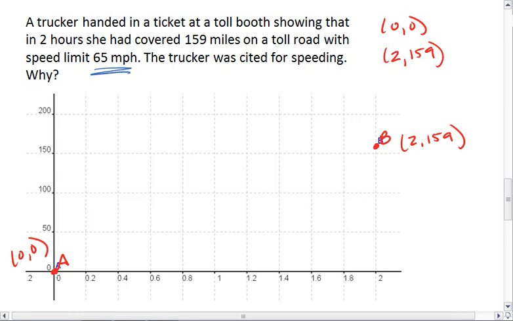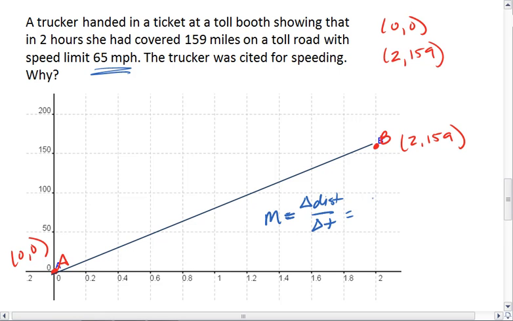We could imagine that if the trucker drove a constant speed, then she would have a line like that, where the line has a slope that is the change in distance over change in time, 159 over 2. It's approximately 79.5 miles per hour. So if this trucker is driving at a constant speed, she'd be driving 79.5 miles per hour, much greater than 65 miles per hour.